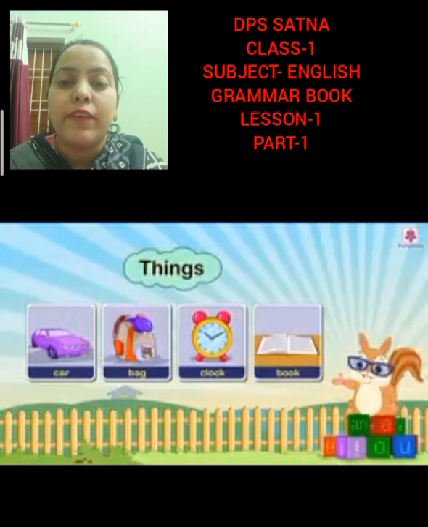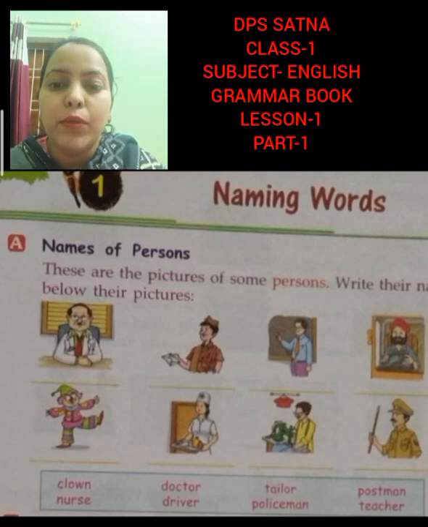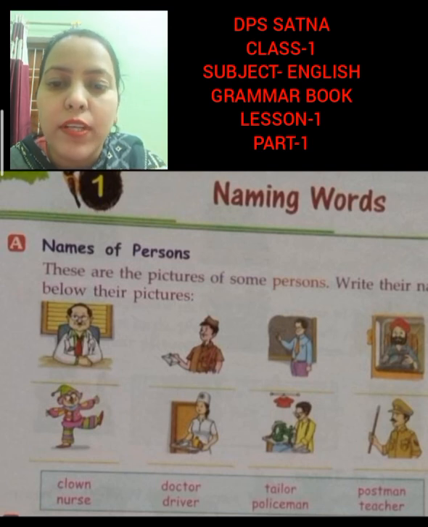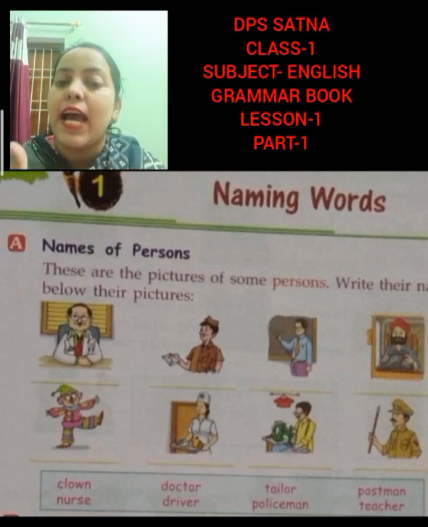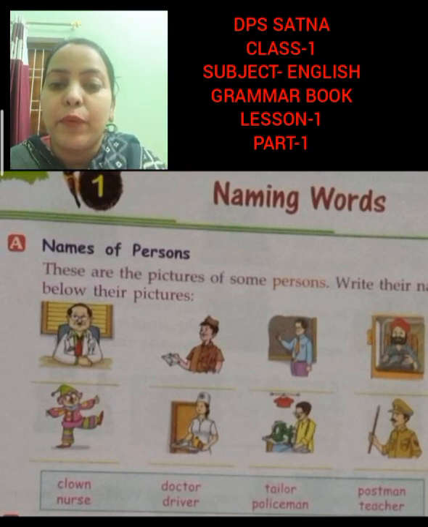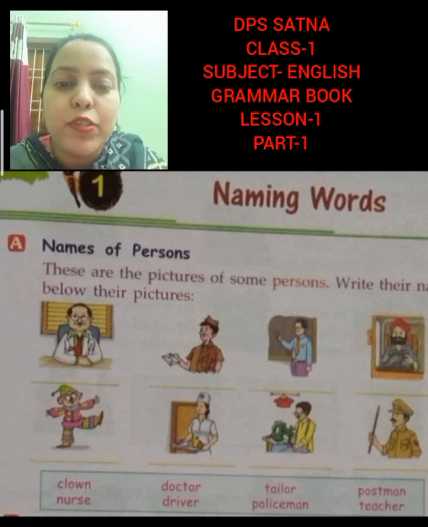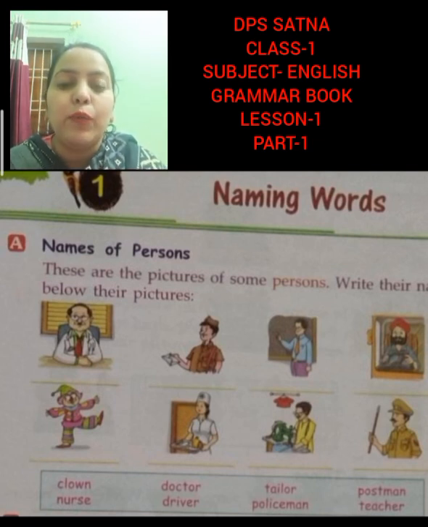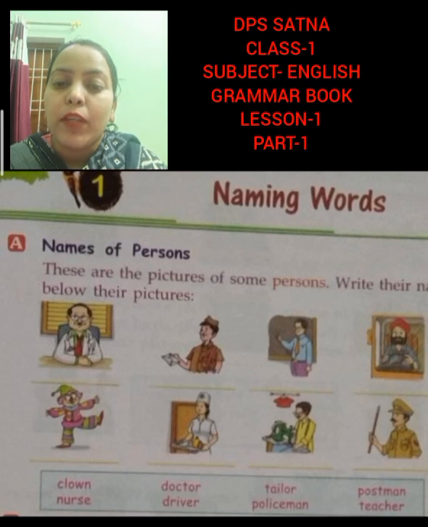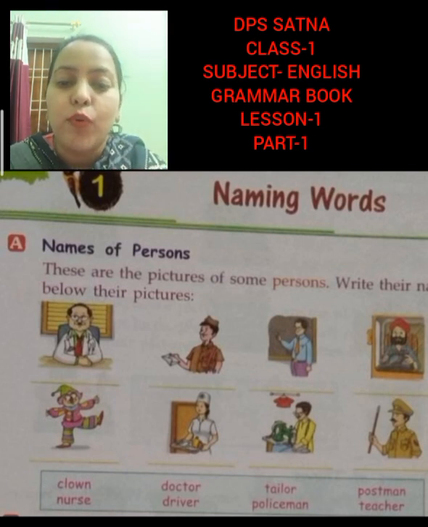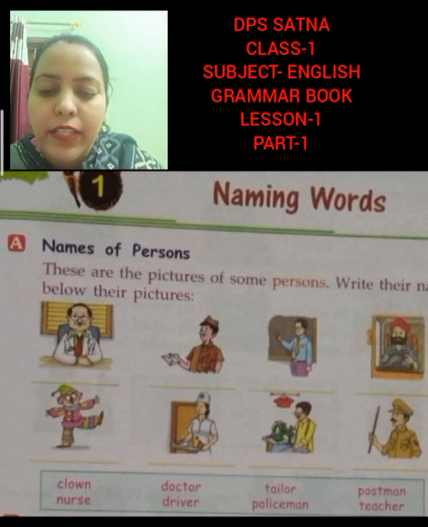So quickly take out your grammar book, lesson number 1, one pencil and an eraser. Students, take out your grammar book. Now we are going to do the exercises of lesson number 1, naming words. Names of persons. A noun is the name of a person, place, animal or thing. Now we are going to talk about persons. These are the pictures of some persons. Write their names below their picture. These are examples of some persons and we call them by their particular names. Now we have to write the names. The names are given in the box here.